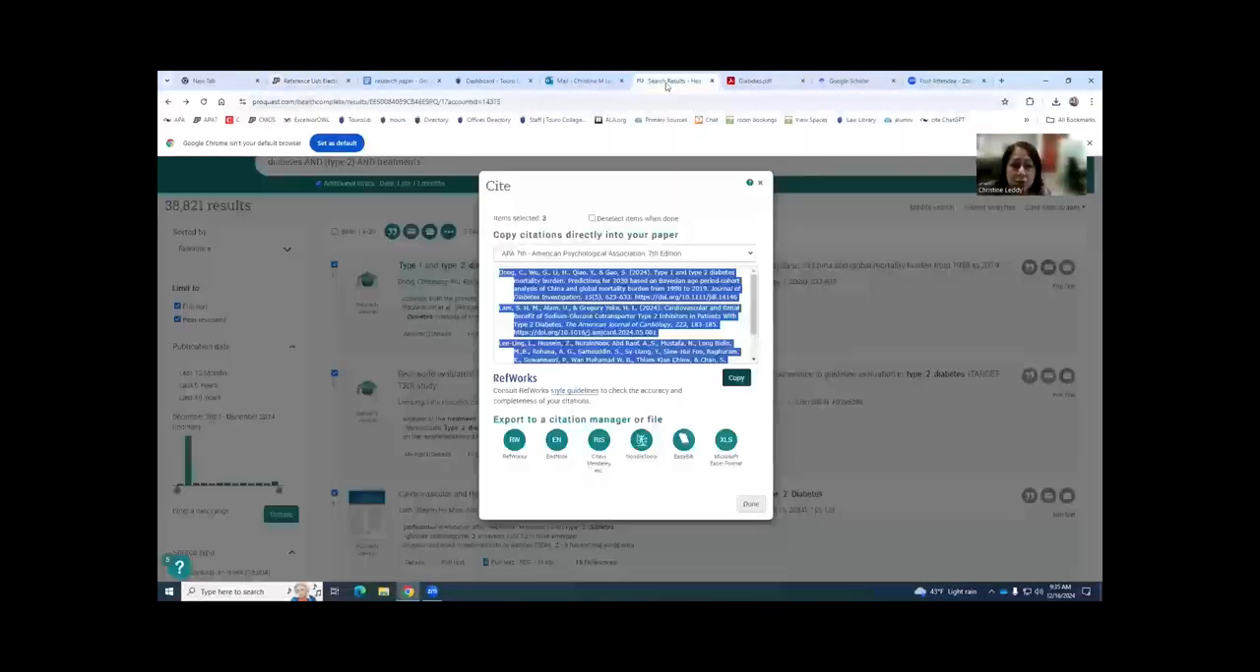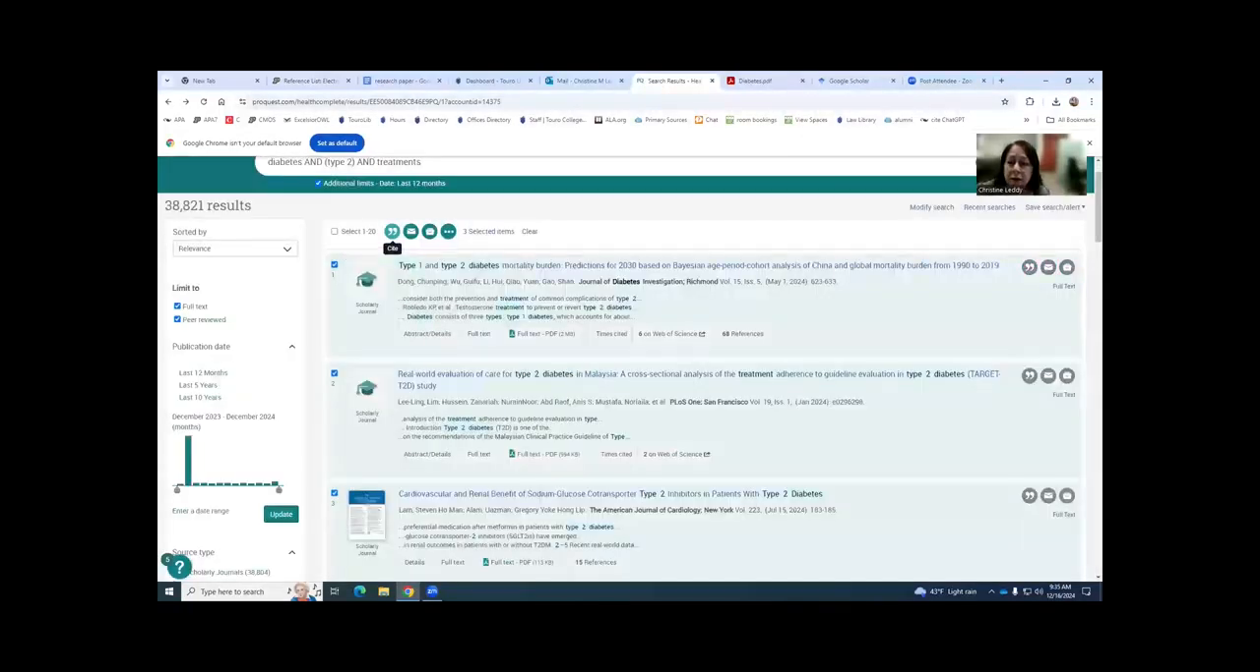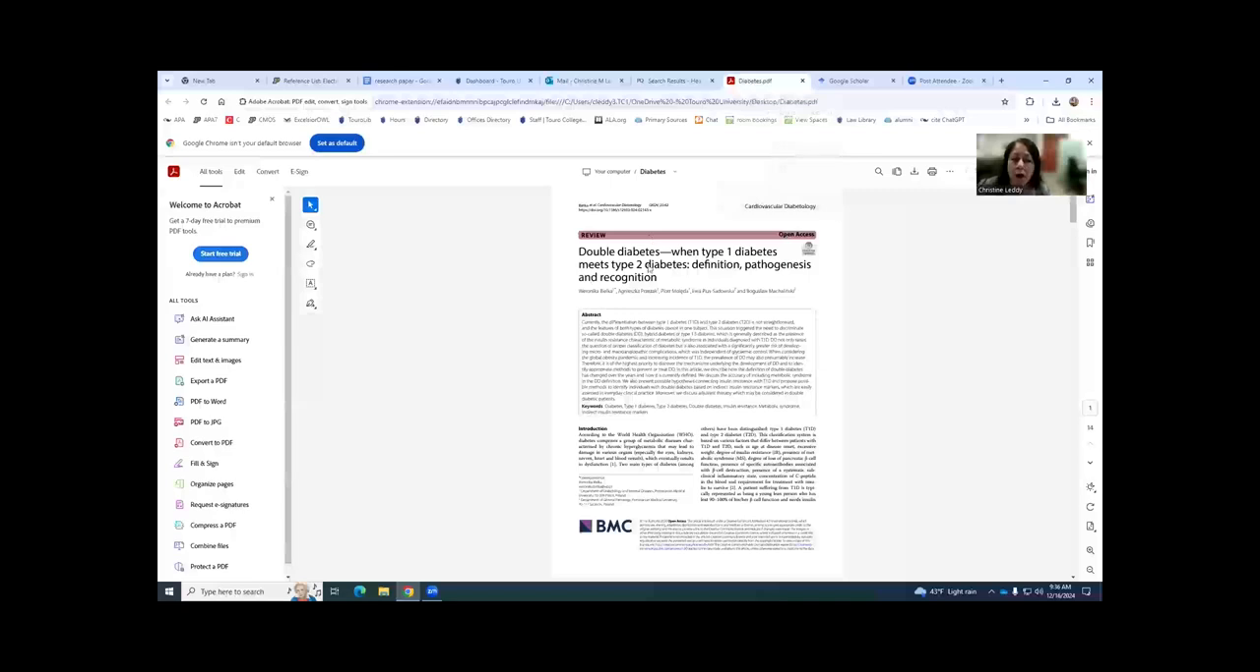Another way I would like to show you to create your citations is, say you're not in a database, your article was maybe previously saved to your computer, or somebody emailed you an excellent article you'd like to use, and you want to easily generate your citation for that. So I saved one to my desktop. Let's see where it is. Okay, so this is the article that I want to use for this paper as well.